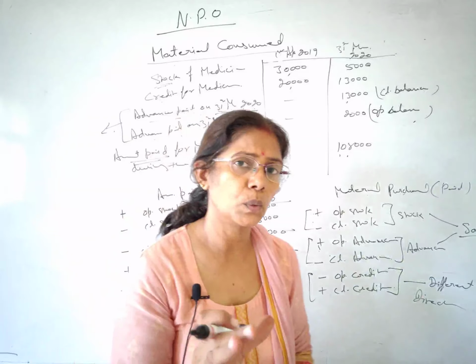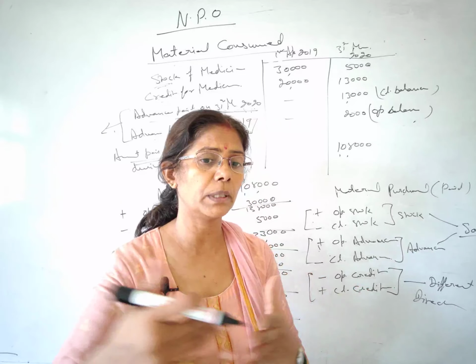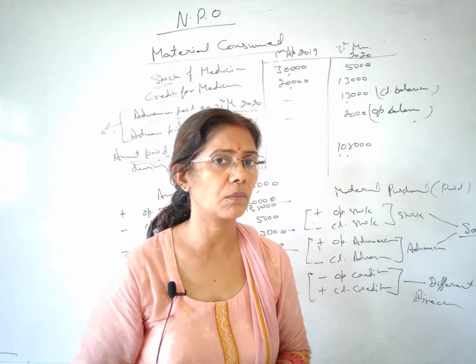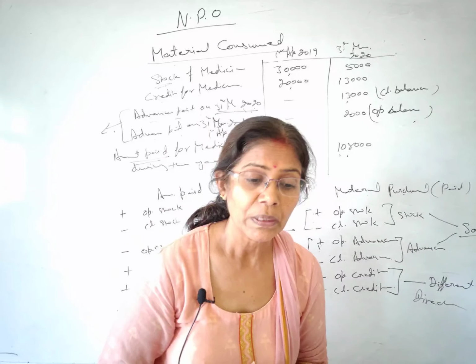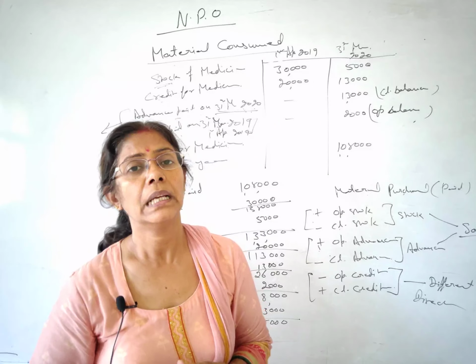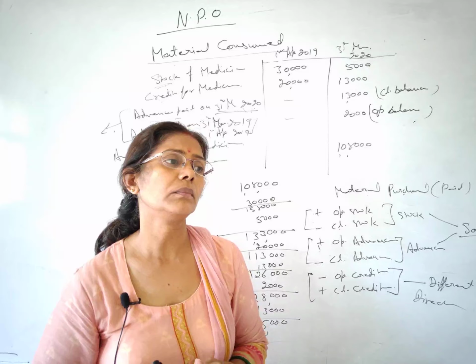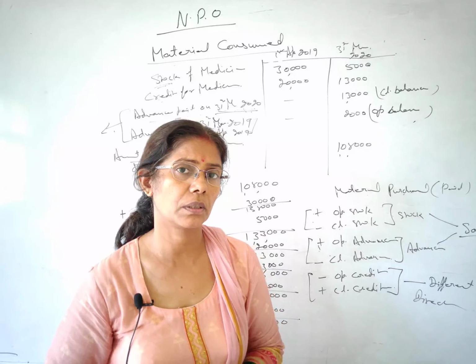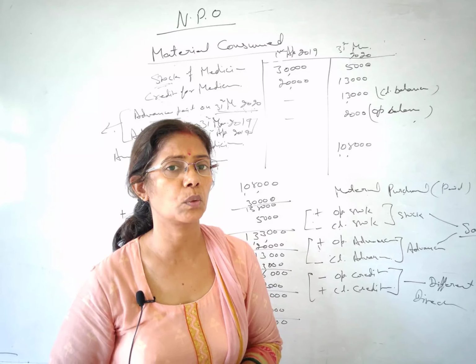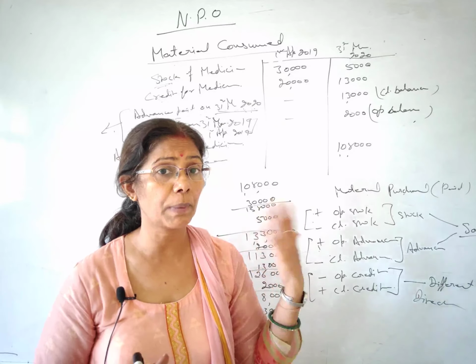One point I tell you: when you are doing the comprehensive question where the complete problem comes to you, you will find one different thing, and it is the memorandum balance sheet. What is a memorandum balance sheet, students? This we prepare of the past years.